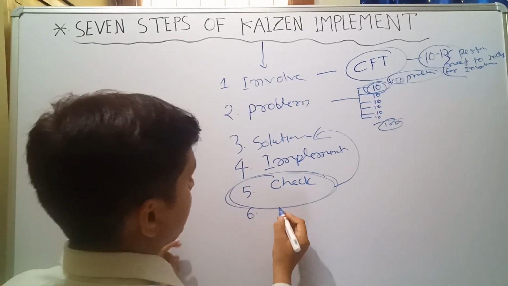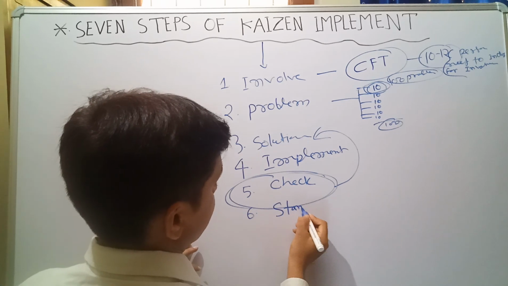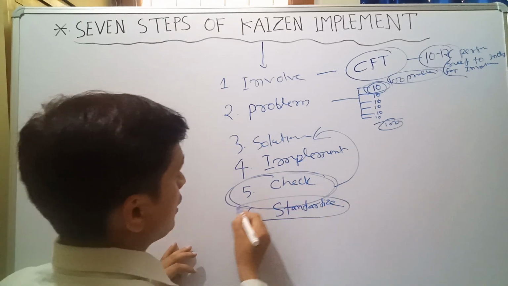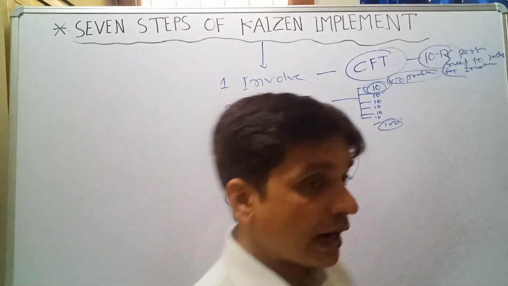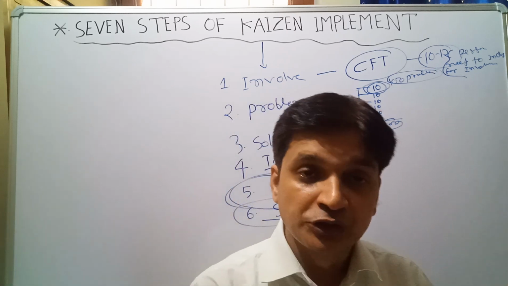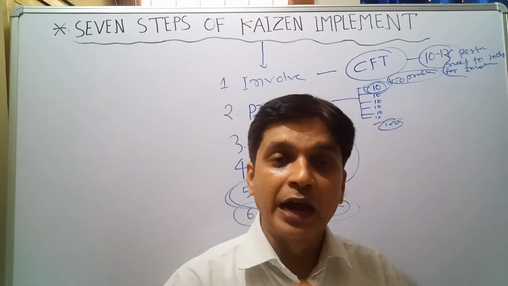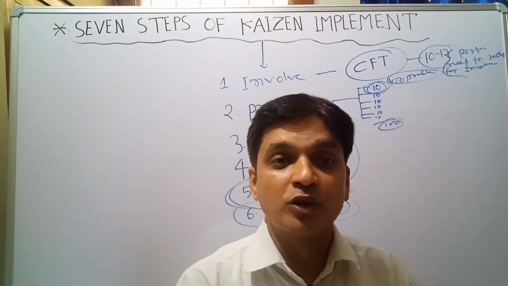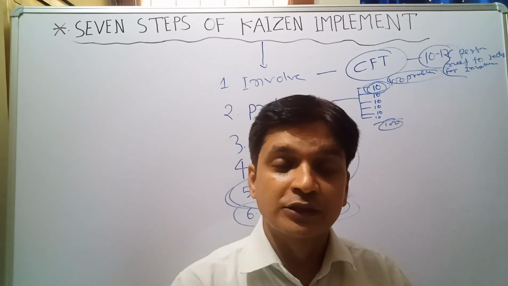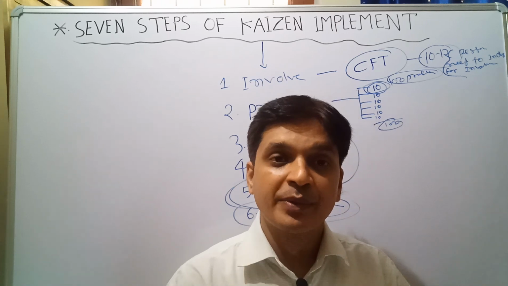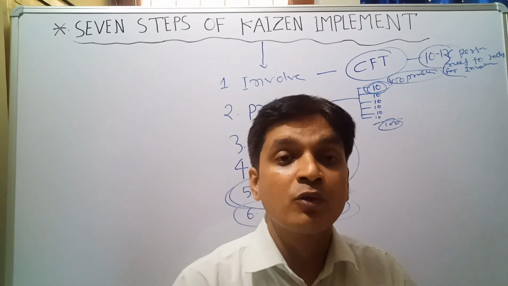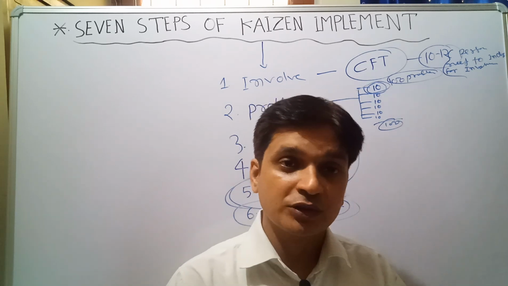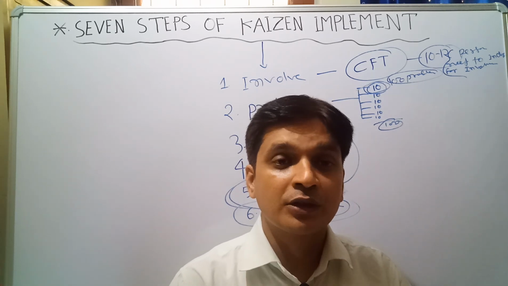Six is standardize. After implementing and checking, if this solution is the best solution and you get a good result, you have to standardize the process. Standardizing the process means you have to implement some SOP, some one point lesson OPL, and some work instruction WI on the process.